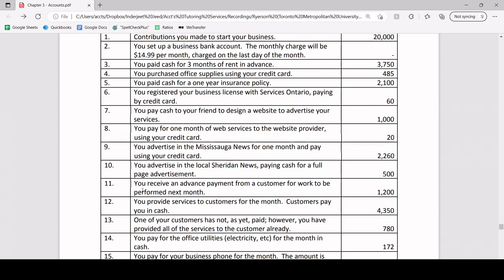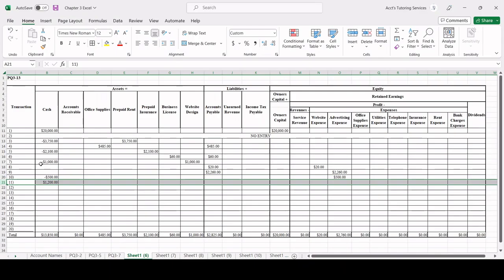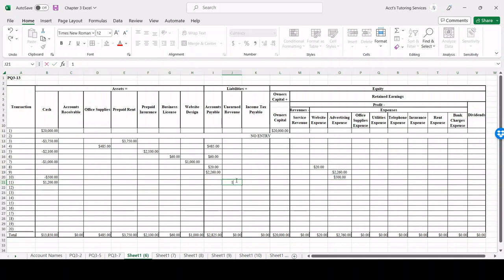Okay. So once again, let's read this again. You receive an advance payment from a customer for work to be performed next month. So we haven't performed the work today, so we haven't earned that revenue. So this doesn't constitute as a revenue, right? However, we have now the future obligation to do something in the future. Remember, whenever we have a future obligation, that is a liability. And the specific account is going to be called unearned revenue. So unearned revenue is also going to go up by $1,200.